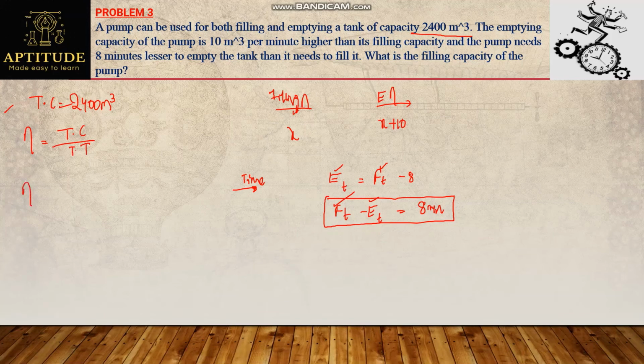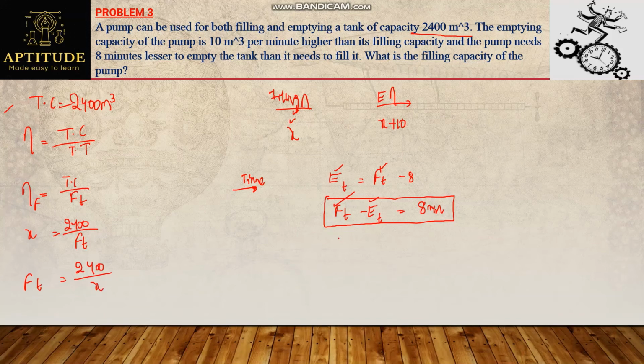So efficiency of filling equals tank capacity divided by filling time. X equals tank capacity 2400 divided by filling time. That's what I want to find out, the filling time. So filling time will be equal to 2400 by x.